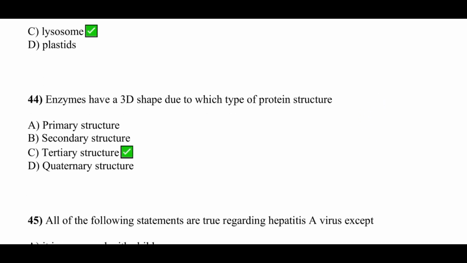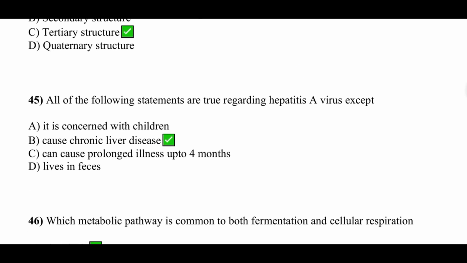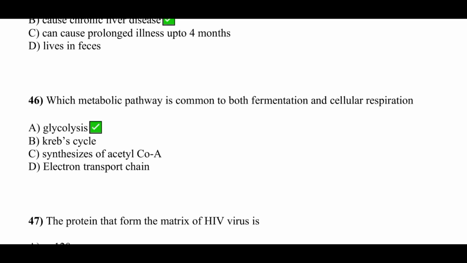Enzymes have a 3D shape due to which type of protein structure? Option C is correct. That is tertiary structure. All of the following statements are true regarding hepatitis A virus except option B is correct, cause chronic liver disease. Which metabolic pathway is common to both fermentation and cellular respiration? Option A is correct, that is glycolysis.